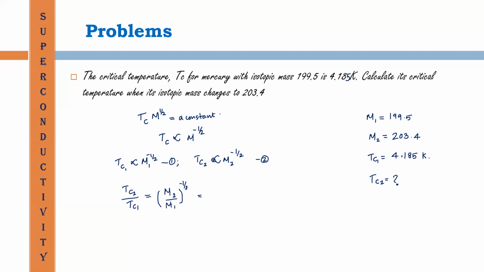Or we can write this minus half to plus half by taking the reciprocals, M1 divided by M2 raised to half. Then TC2 must be equal to TC1 into M1 by M2 raised to half.